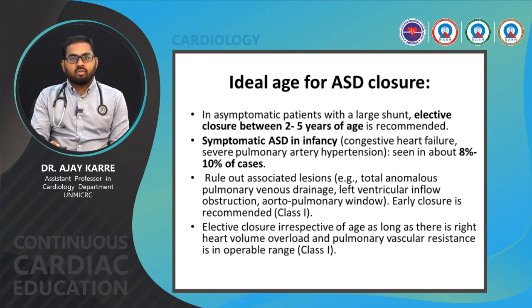Rule out other associated lesions like total anomalous pulmonary venous drainage, left ventricular inflow obstruction, and aortopulmonary window. Early closure is recommended. Elective closure irrespective of age, as long as there is right heart volume overload and pulmonary vascular resistance is in the operable range, is a class 1 indication.